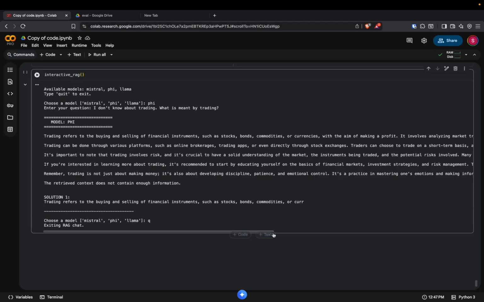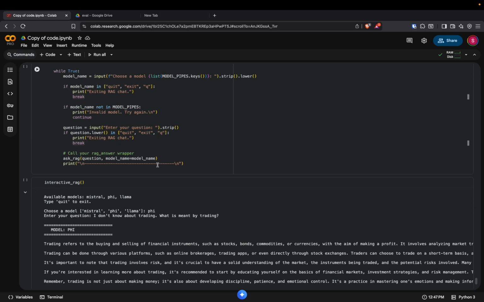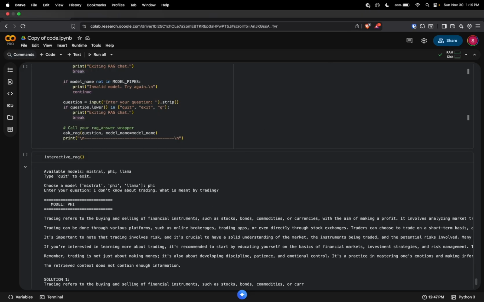Here I could show it in a real-time demo, but the RAM is full on Google Colab, so I can't show it, but I promise it will work pretty well. So that's all about the demo of the project.